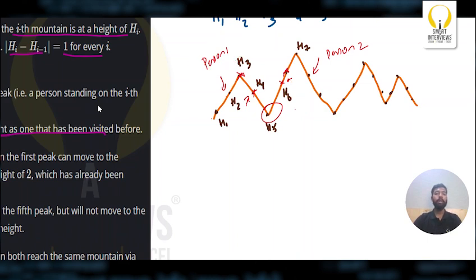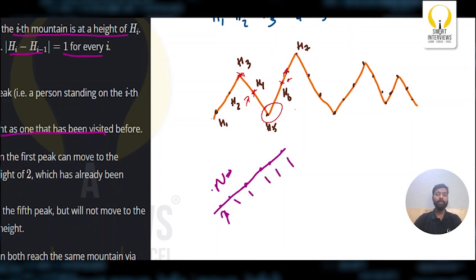Now, I need to find the total number of friendship groups among the hill stations. Let's say all the hill stations are in a single line, and there are n hill stations. Then how many friendship groups can I form? Can I say this person living on this hill will form a friendship group with all the other persons living on the hills? Similarly with this one, and then with this, with all of them. Then the total number of friendship groups would be n into n minus 1 by 2.